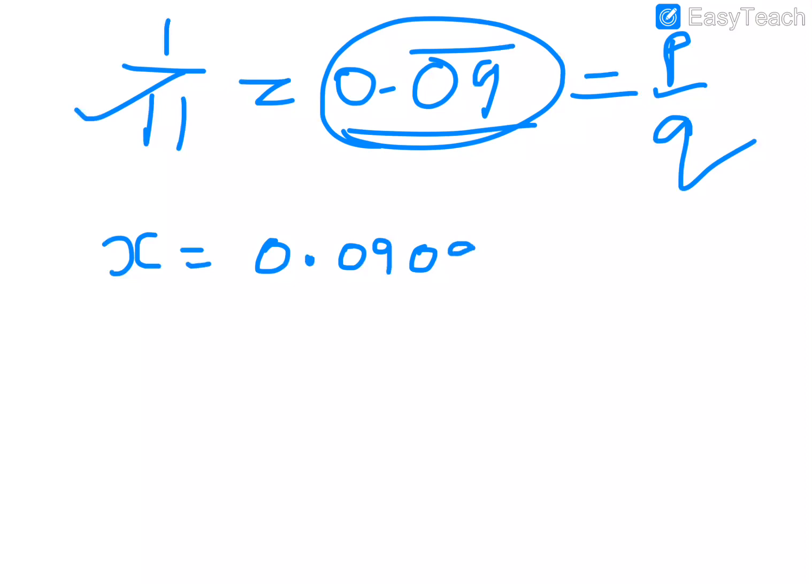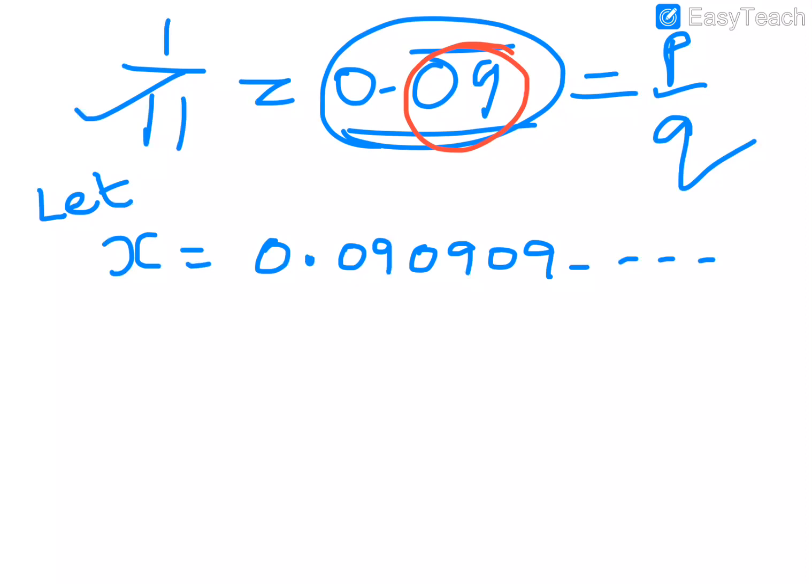0.09 bar, no? 0.090909, and so on. Let us assume this is x. Now here, a very important point. Under the decimal, under the bar, how many places do we have? Two places. Two numbers are repeating, 2 digits are repeating.